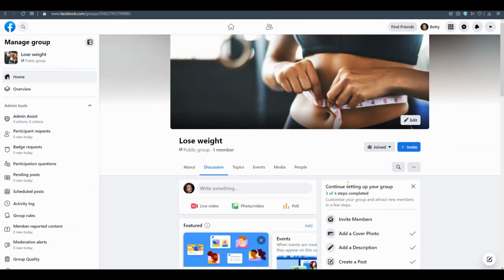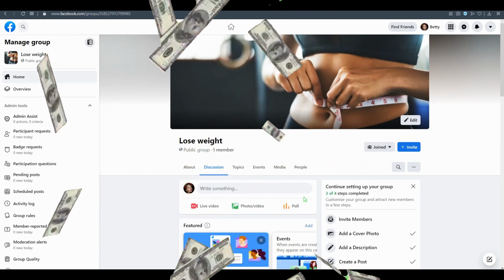Post. Once they've joined and submitted their emails, you can then send them the offer, saying something like: hey, this is the keto plan for you, how you can lose weight, please check it out, blah blah blah. I think you got the point.